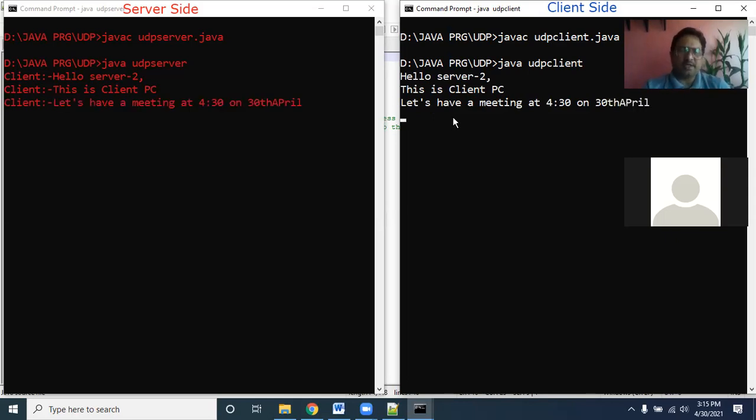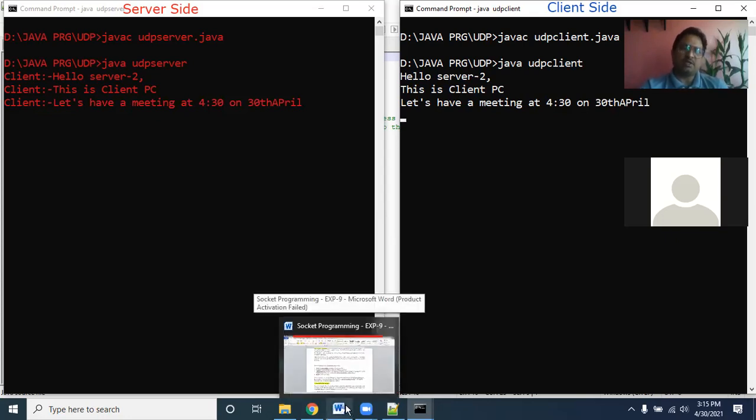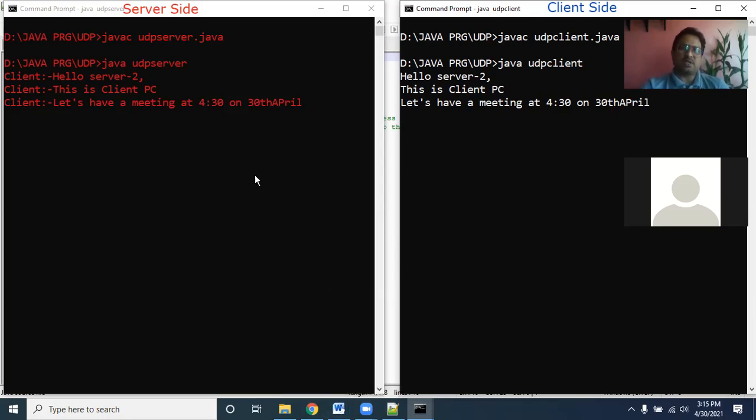So you can see every output. Is it clear? Can you see? Just notice the server side window. Notice the server side window. There is whatever you are typing at the client side.